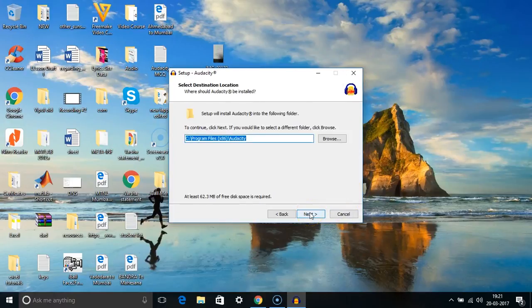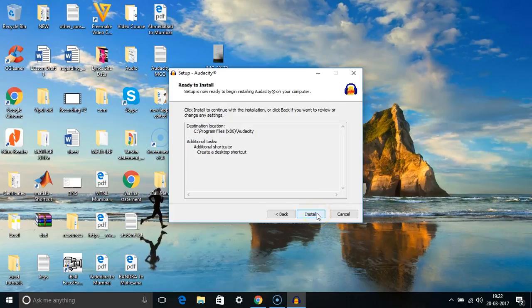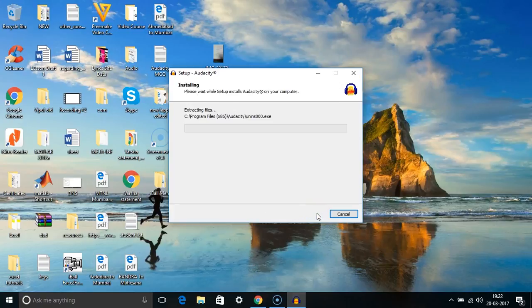Location where your Audacity software is saved. So next. And you want a desktop shortcut. So next. Now click on install. And installing is in process.